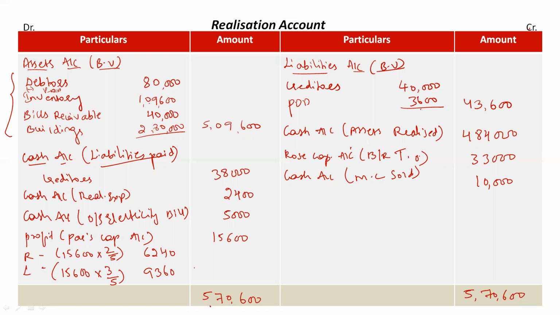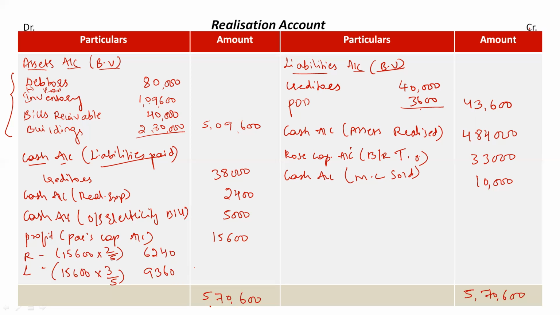So if in simple words I have to say, first step will be to record the book value of assets and liabilities. Second step will be to see what all assets have been realized, take it on the opposite side. If any of the asset is taken over by the partner, mention it as partner's capital account. Then next step will be to check whatever liabilities have been paid.